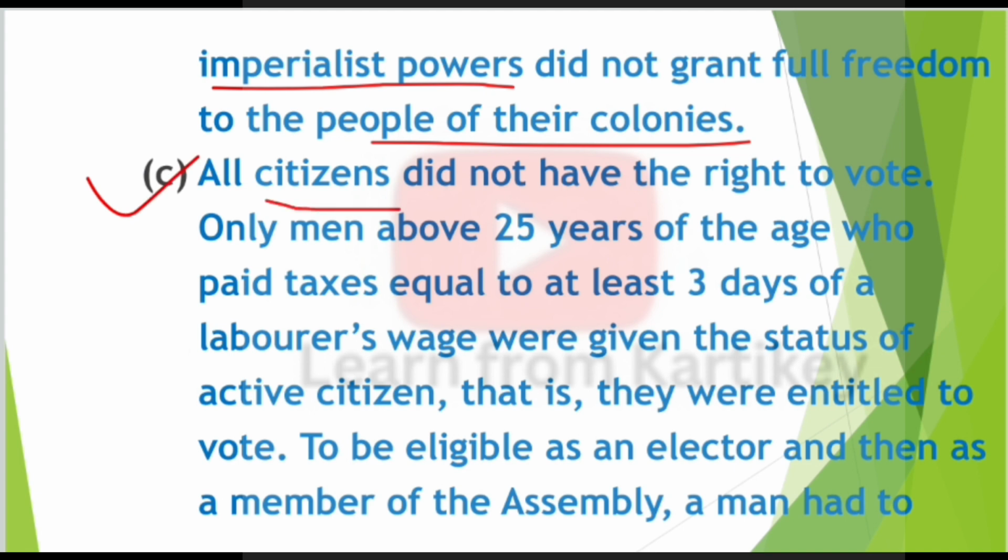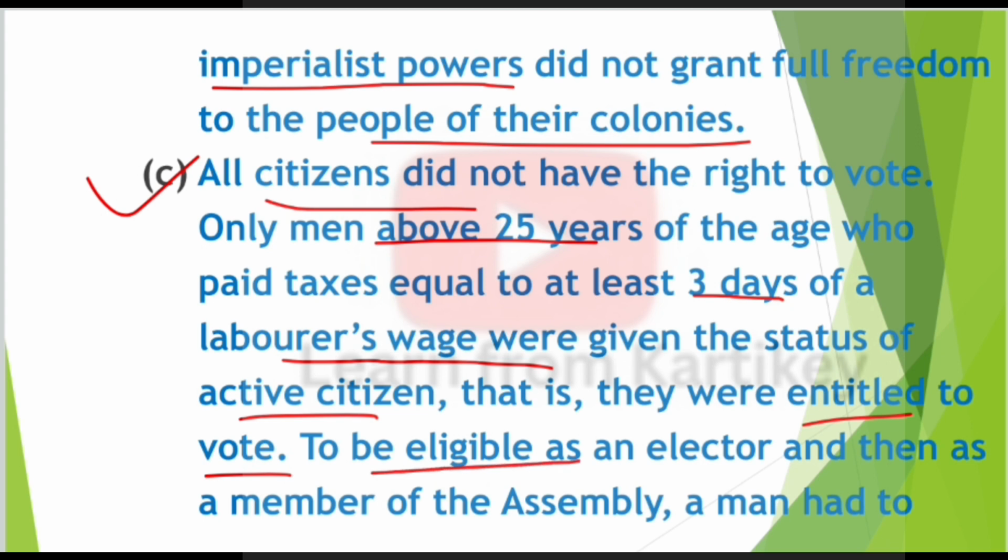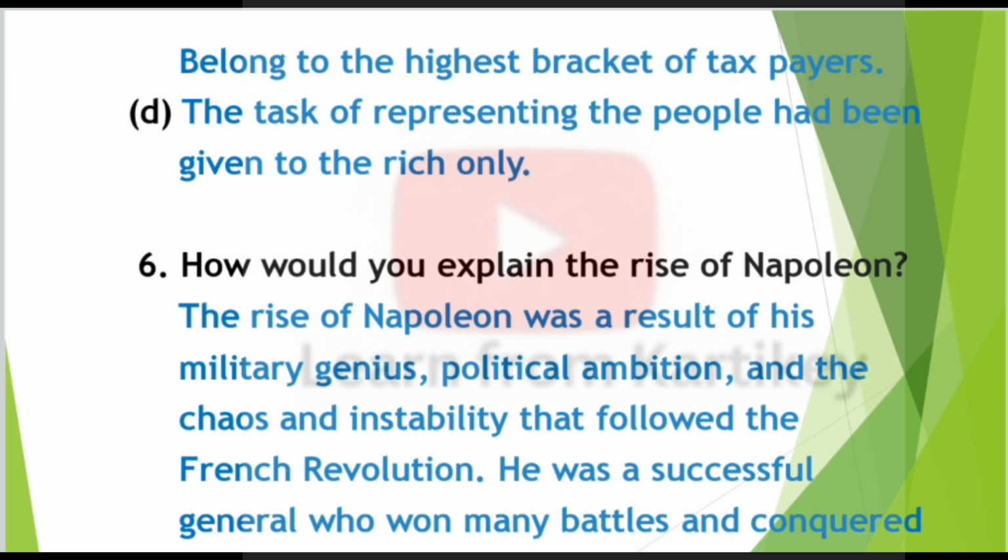Third point, all citizens did not have the right to vote. Only men above 25 years of age who paid taxes equal to at least 3 days of a labourer's wage were given the status of active citizen, that is, they were entitled to vote. To be eligible as an elector and then as a member of the assembly, a man had to belong to the highest bracket of taxpayers. Fourth point, the task of representing the people had been given to the rich only.